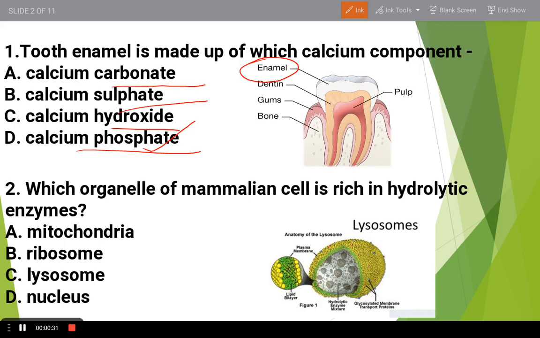Now the second question is: which organelle of a mammalian cell is rich in hydrolytic enzymes? The options are mitochondria, ribosome, lysosomes and nucleus. The right answer is lysosomes, as lysosomes are also known as the suicidal bags of the cell. And mitochondria, ribosome, lysosome, nucleus are all cell organelles.